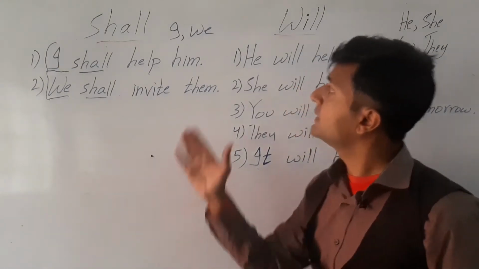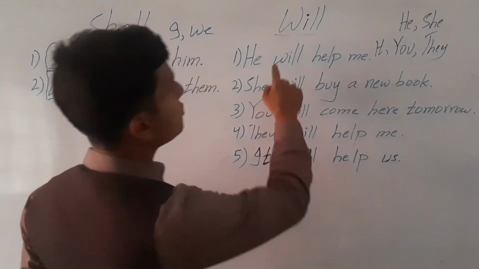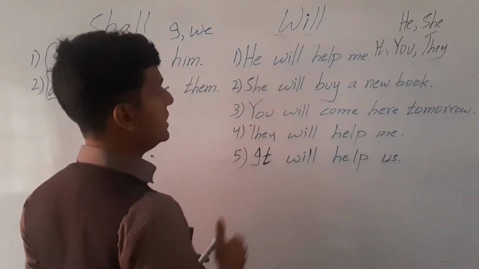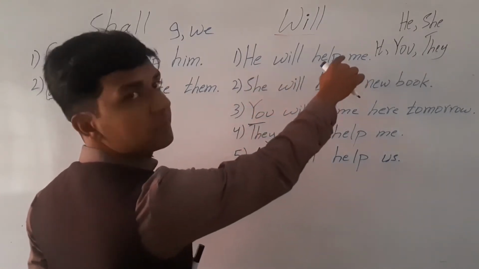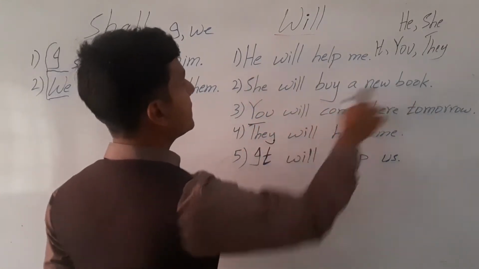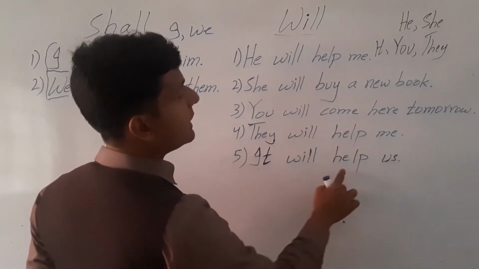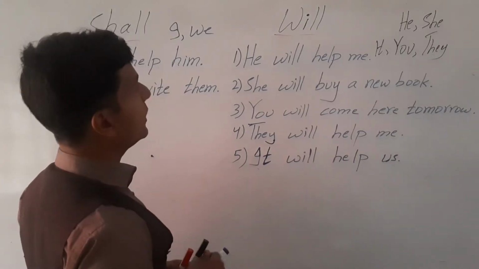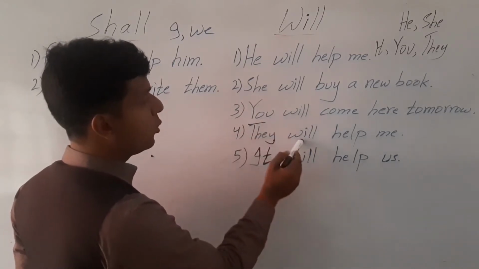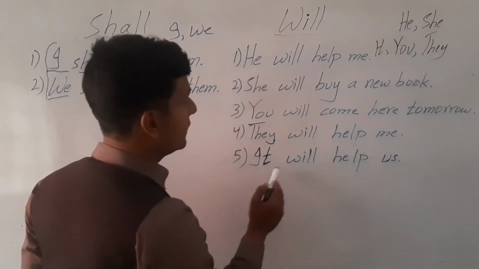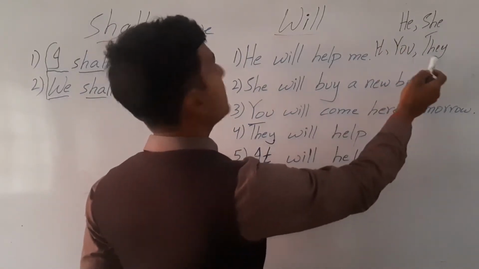Okay, dear friends. Then will. We use will with he, she, you, they and it. He will help me. She will buy a new book. You will come here tomorrow. They will help me. It will help us. So here we are using will with he, she, you, they, and it.